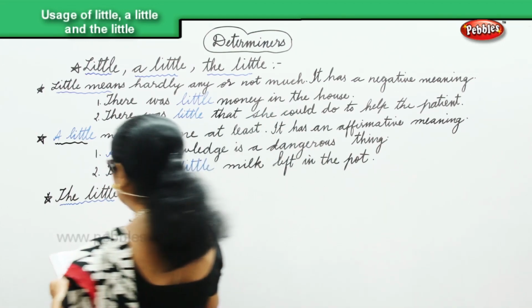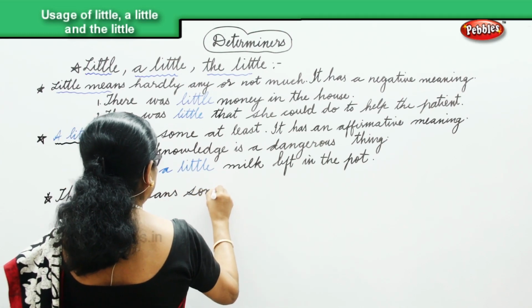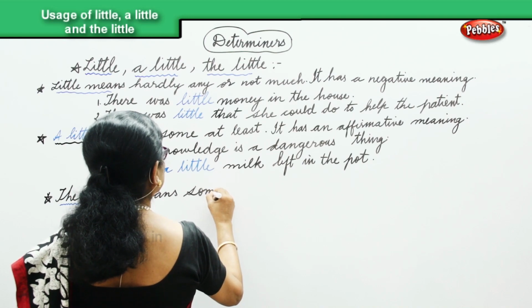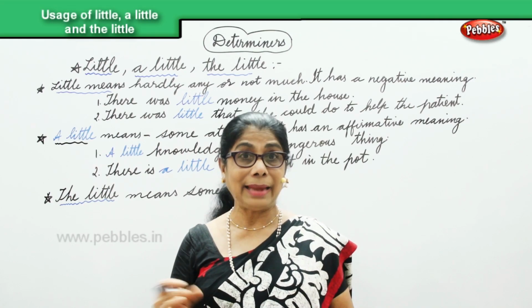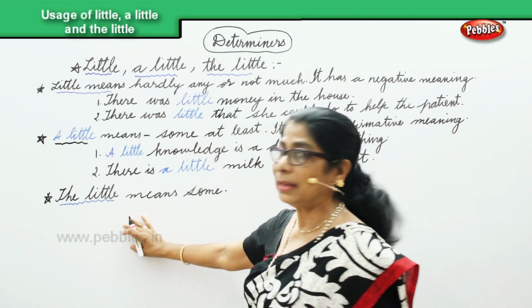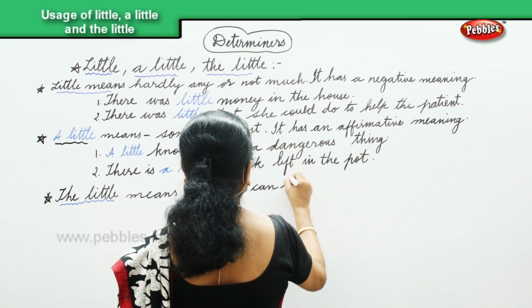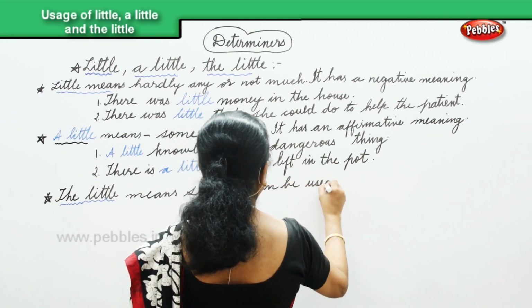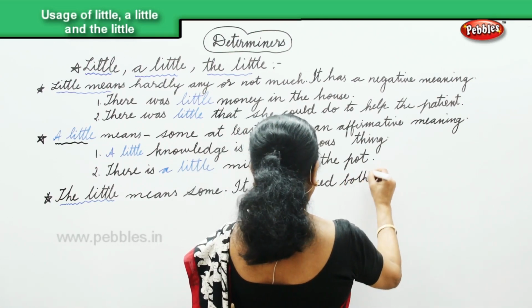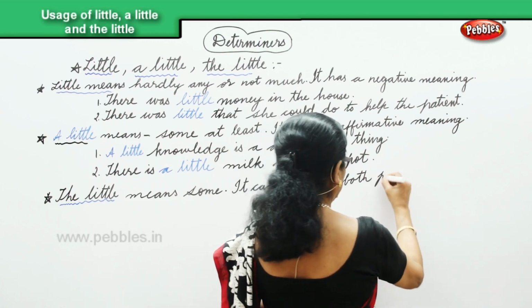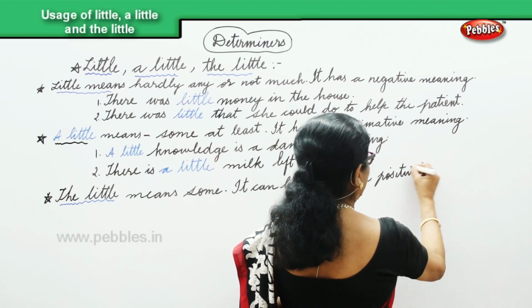So the little means some. There is some money, some food, some. It can be used both positively and negatively.